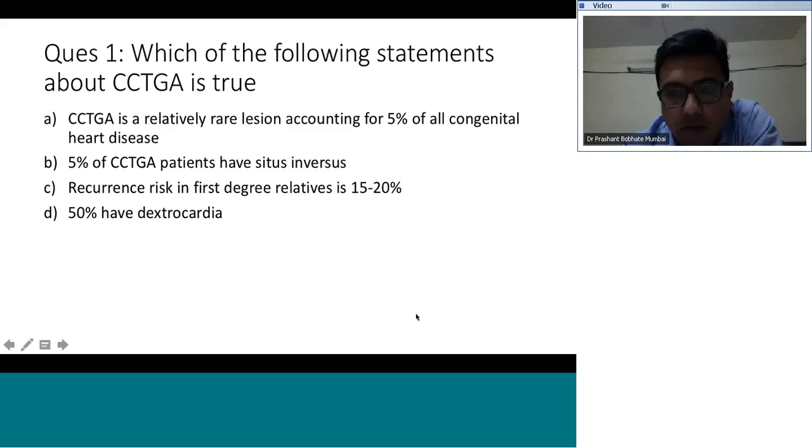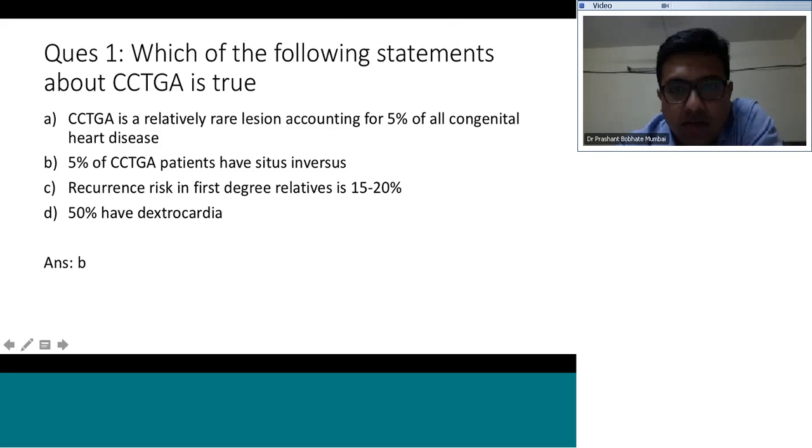Okay, Dr. Amol, yeah. So that's right. So can you say how many percent? How much percent of CCTGA accounts of all congenital heart diseases? So you're right. The right statement is B. So why is A wrong? CCTGA accounts to 0.05% of all congenital heart diseases.